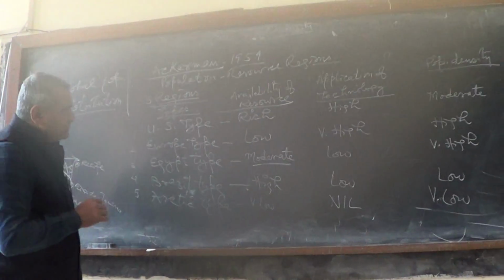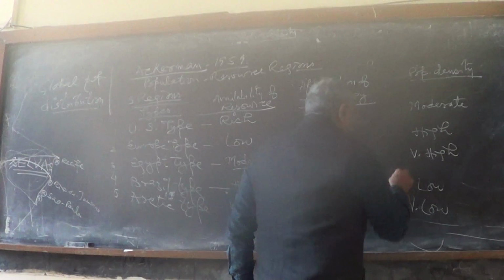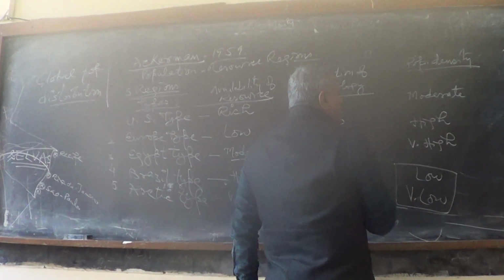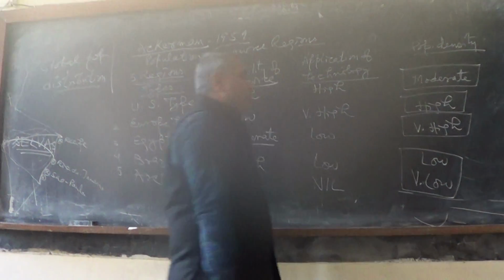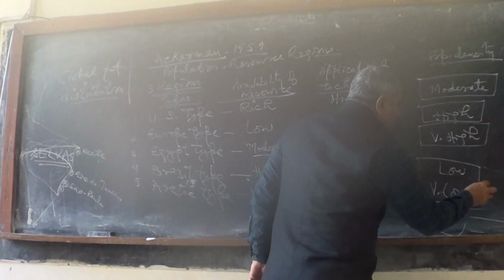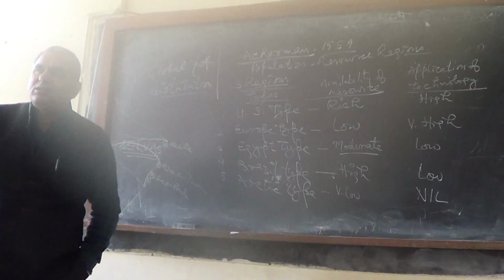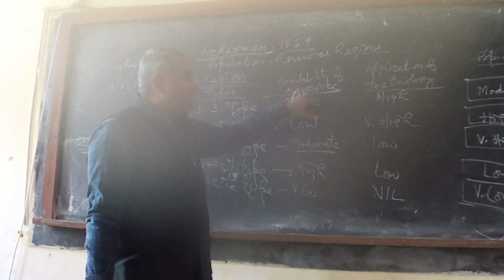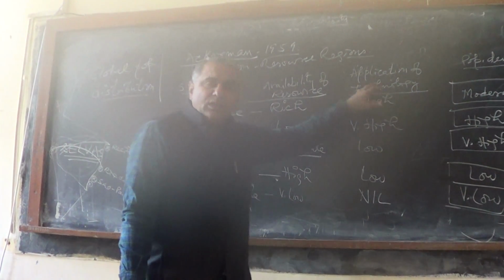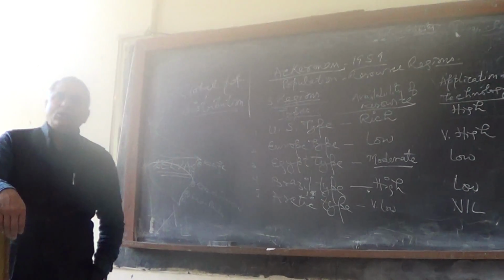So here, on the basis of this, according to Ackerman, we have 5 different types of region. One is very low, one is very high, one is high, and one is moderate. Broadly we can say, but इसको भी हम अलग कर सकते हैं. So these are the 5 different types of population density region found in the world. Now this is Ackerman's, because Ackerman takes the resource and level of technology. But now the picture has changed. So this is one classification you should know.